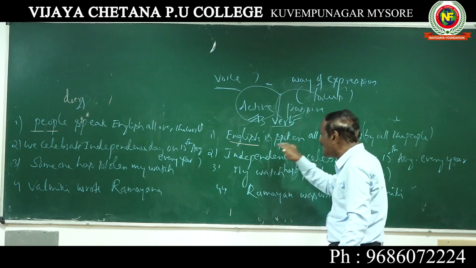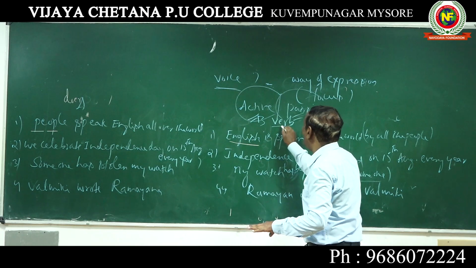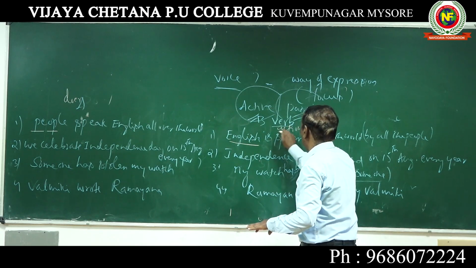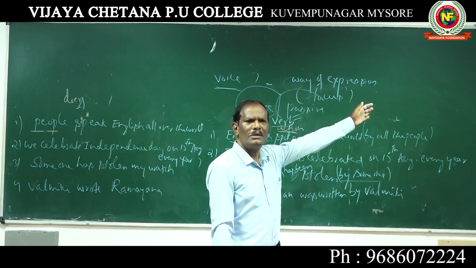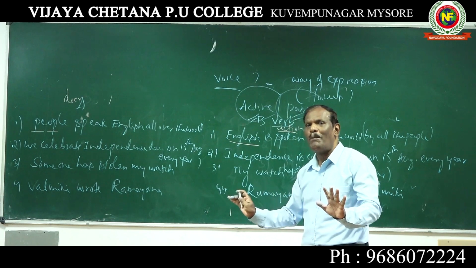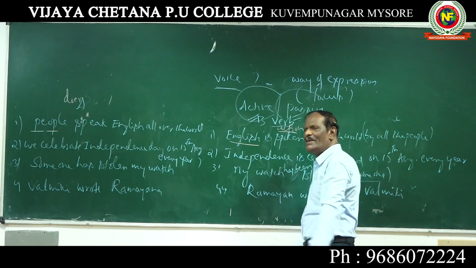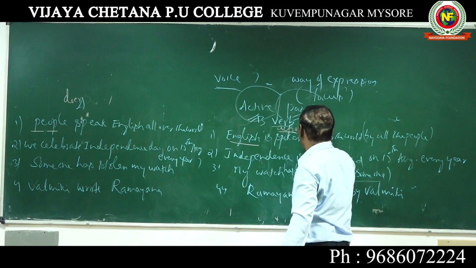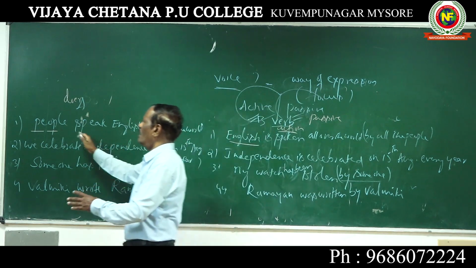English is spoken. In this sentence, what people do is important. This action is highlighted. Doer goes towards the end. So when the doer is not important and only the action is important, this is a passive sentence.